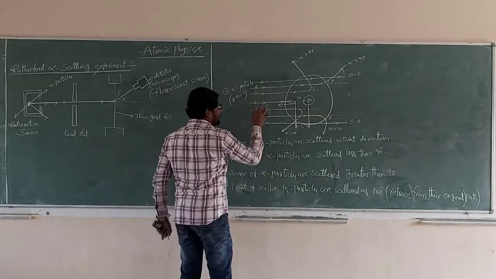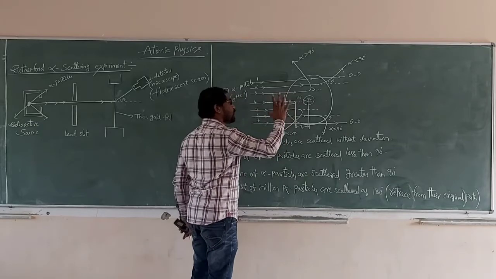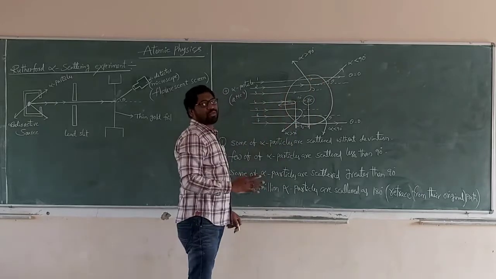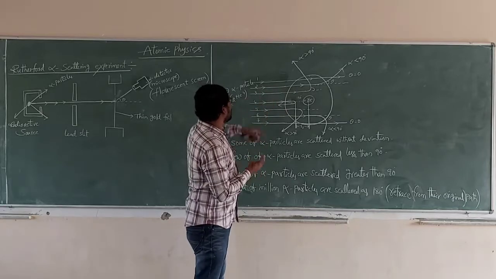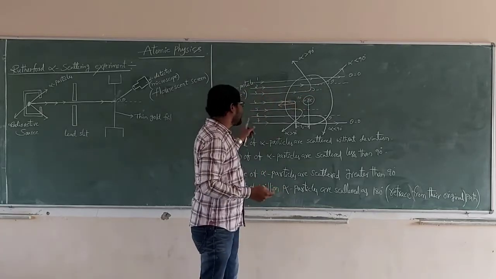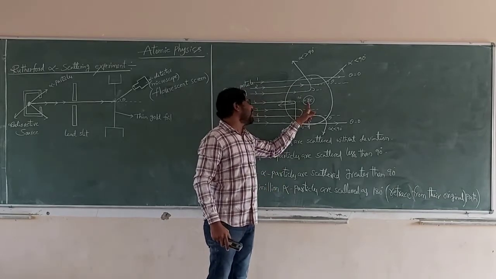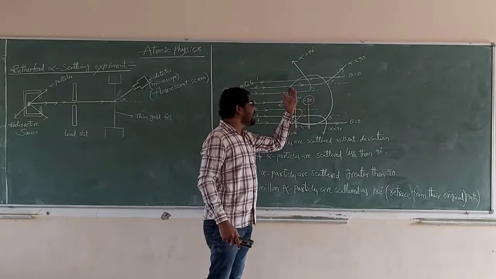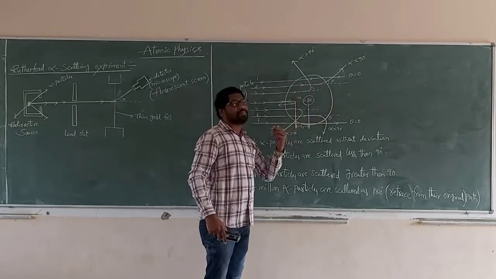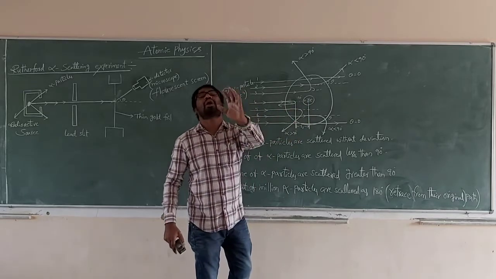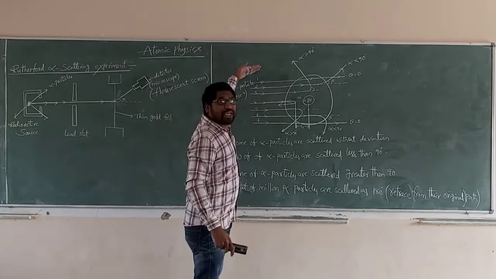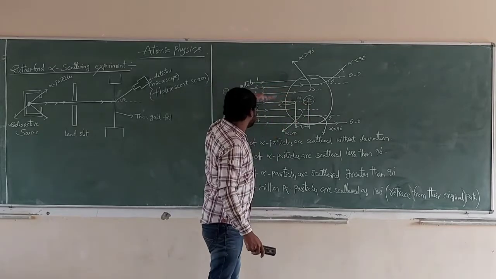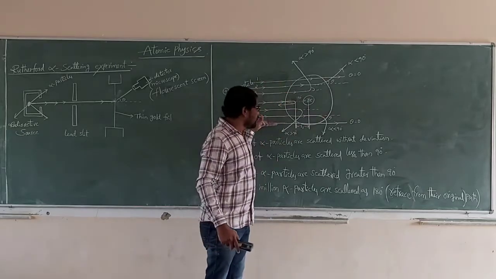Particles 1 and 7 pass through the atom outside the field region of the nucleus. The nucleus, with atomic number plus Z, produces an electric field around the atom. Particles 1 and 7 are not affected by this electric field, so they are scattered without deviation.